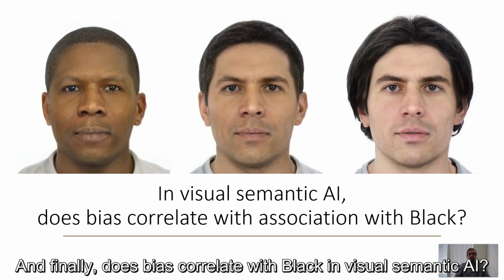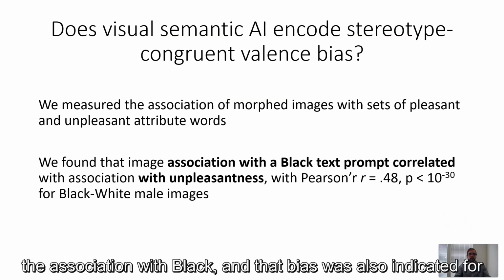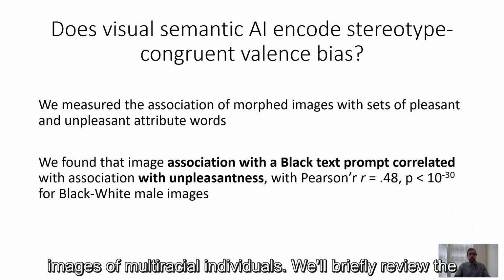And finally, does bias correlate with black in visual semantic AI? We found that the magnitude of bias measured using a word embedding association test correlated with the association with black, and that bias was also indicated for images of multiracial individuals.